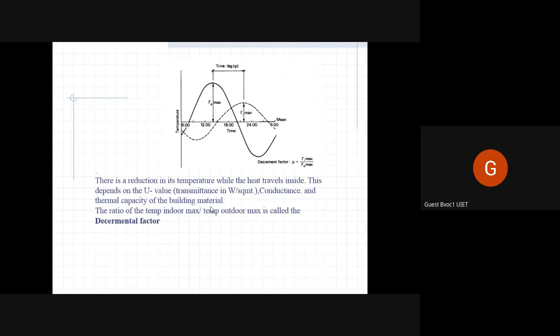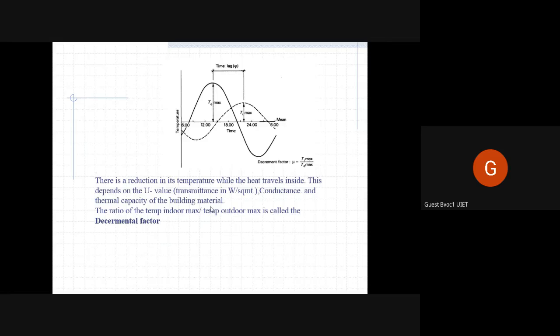Some is radiated back outside into the environment, some part is absorbed. That is why the walls of your house become very hot. That's because they're not transferring all of the heat inside. They store some of the heat and then transfer the rest, and some of it is radiated back into the environment.